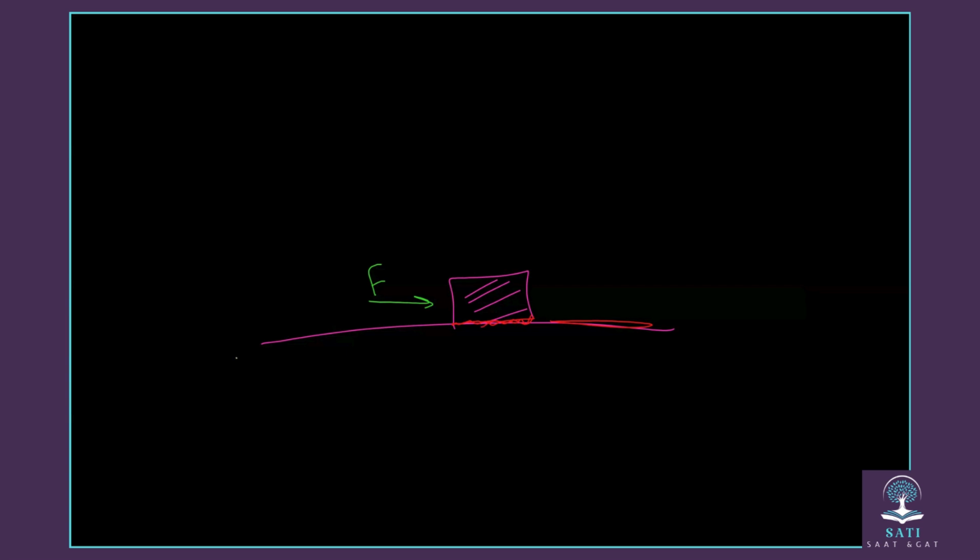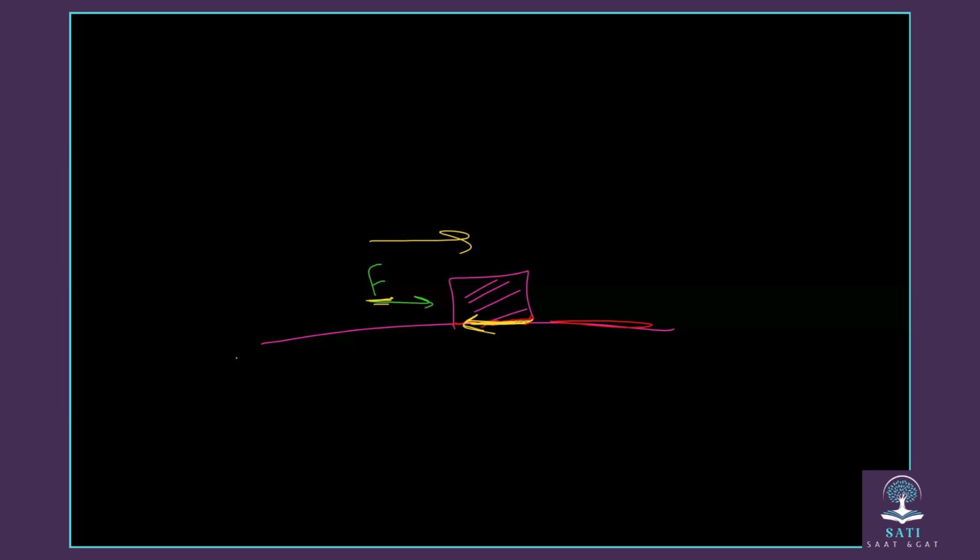So what is now the friction force? Friction force is the force that results from the contact between two surfaces, okay, and it's always in the opposite direction of the force that is exerted on that box. So that means now when you are pushing this box to the right, the friction force between these two surfaces will try to push the box to the left, in order for it not to move to the right.